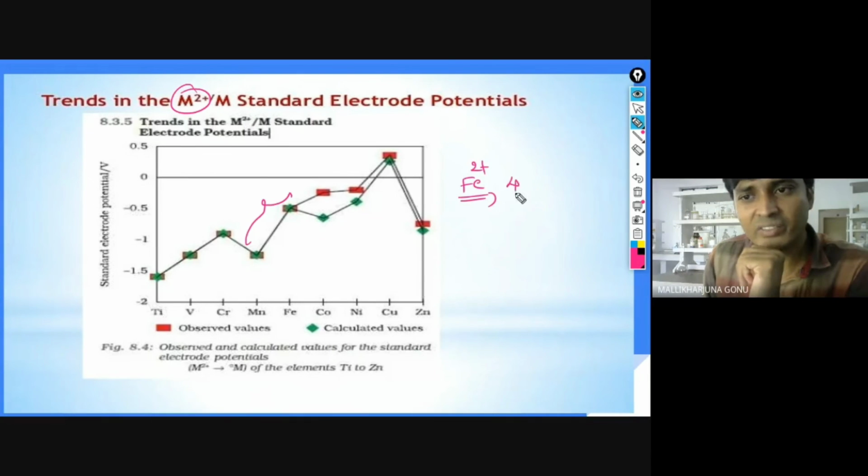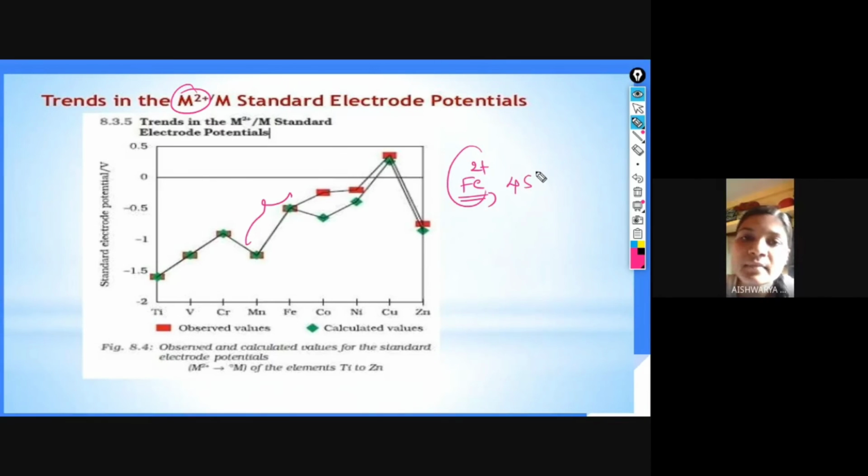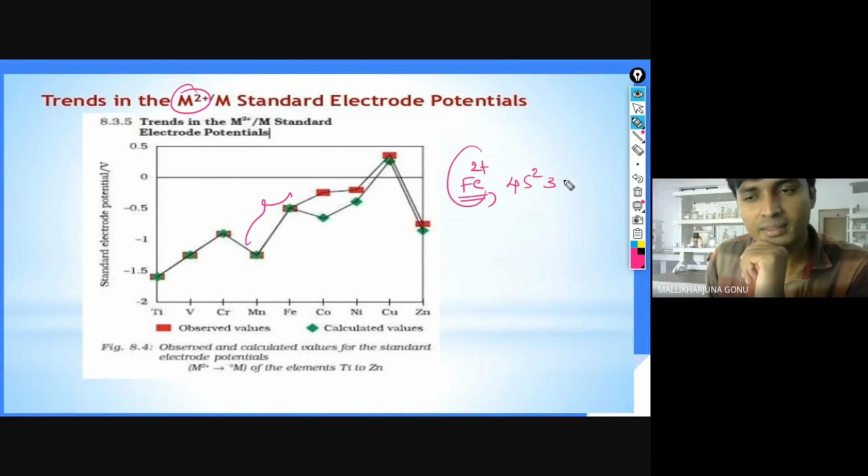What is the electronic configuration of this one? Aishwarya, quickly tell me now. Ions' electronic configurations I want. 4s2 3d6.